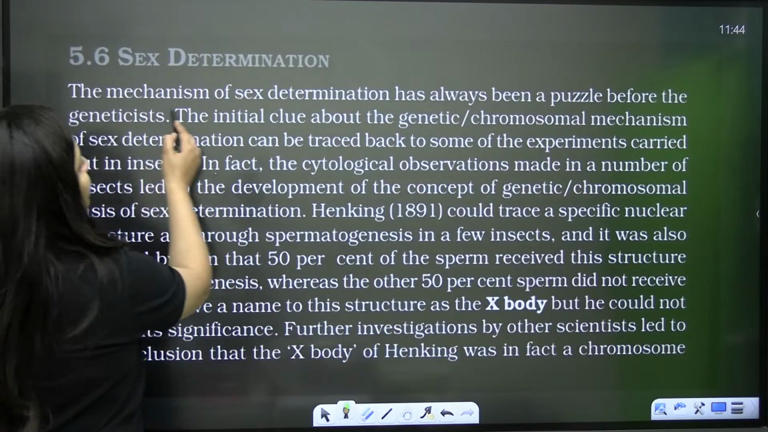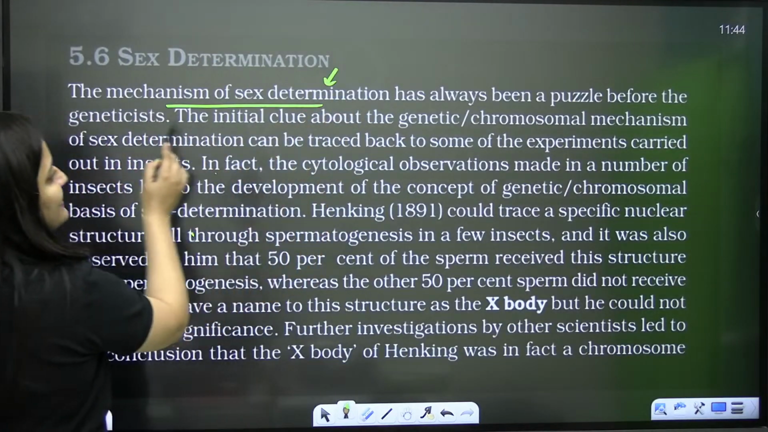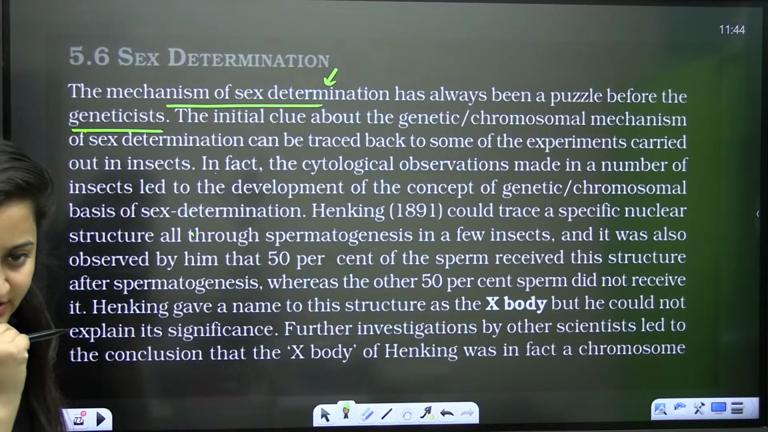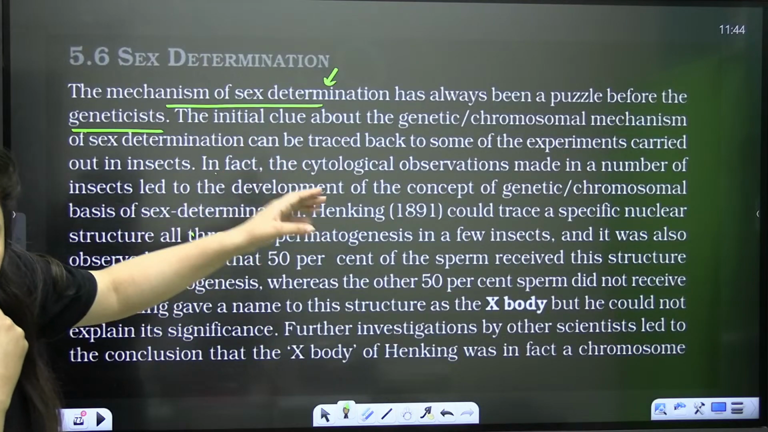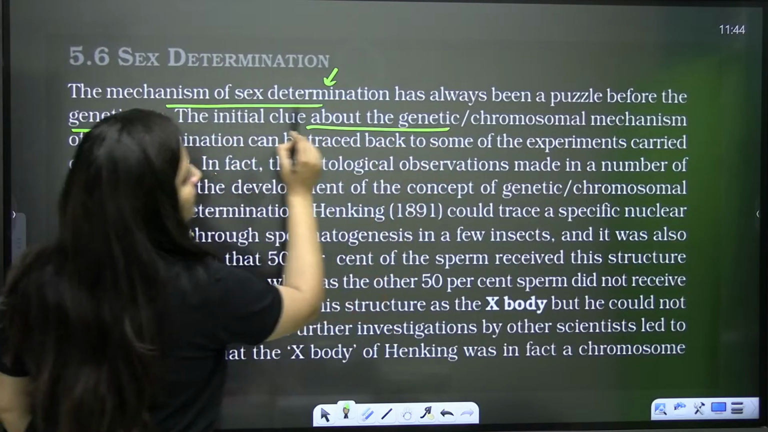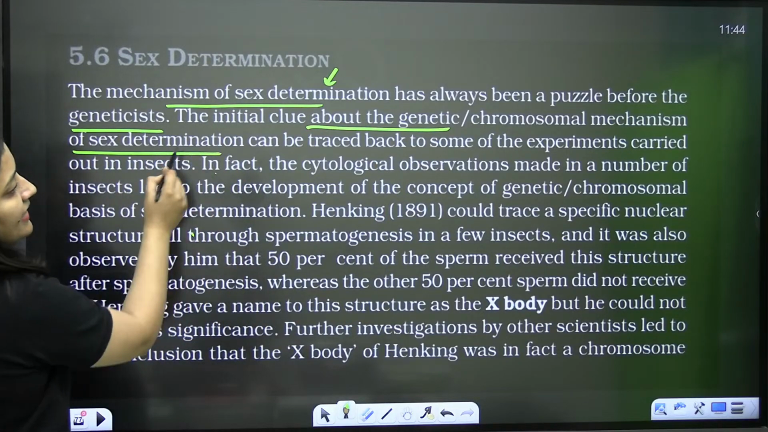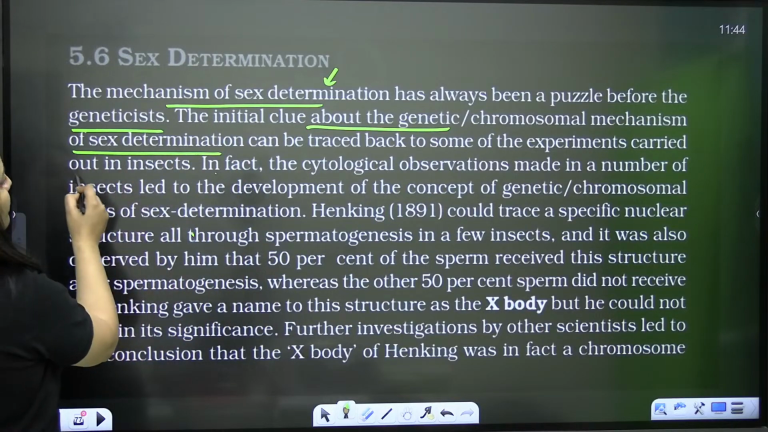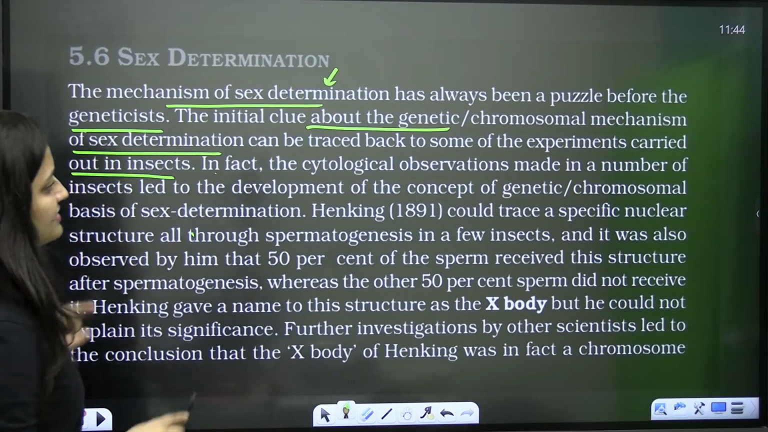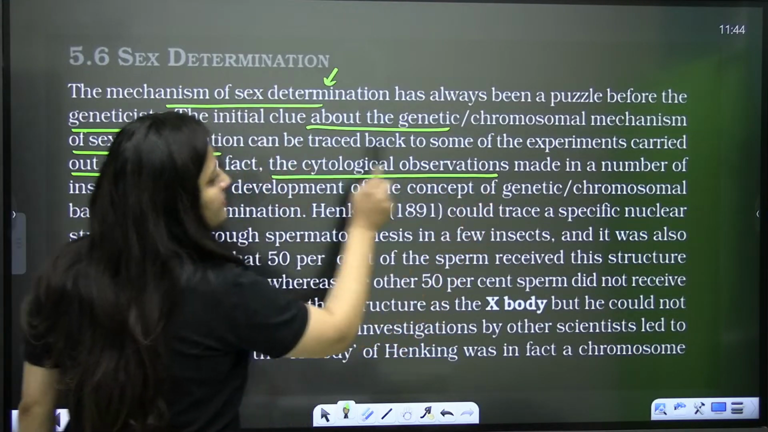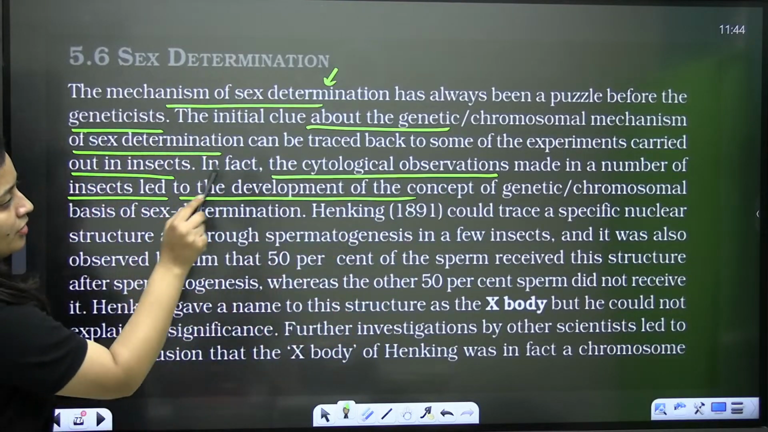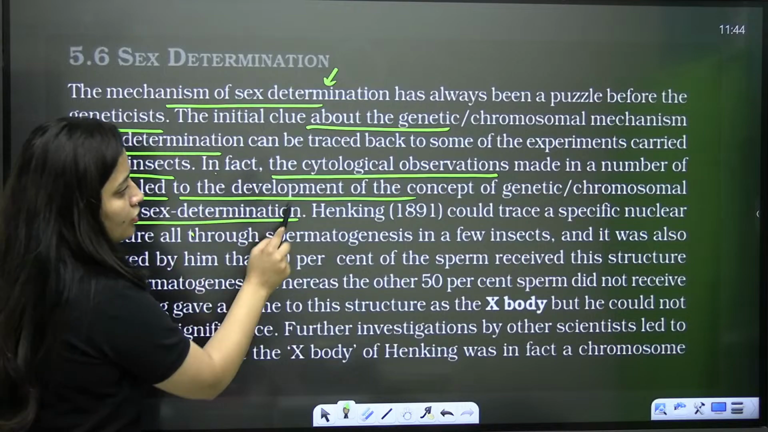So see, the mechanism of sex determination has always been a puzzle before the geneticists. The initial clue about the genetic or chromosomal mechanism can be traced back to some of the experiments carried out in insects. So see, what are they saying? The cytological observations made in a number of insects led to the development of the concept of chromosomal basis or genetic basis